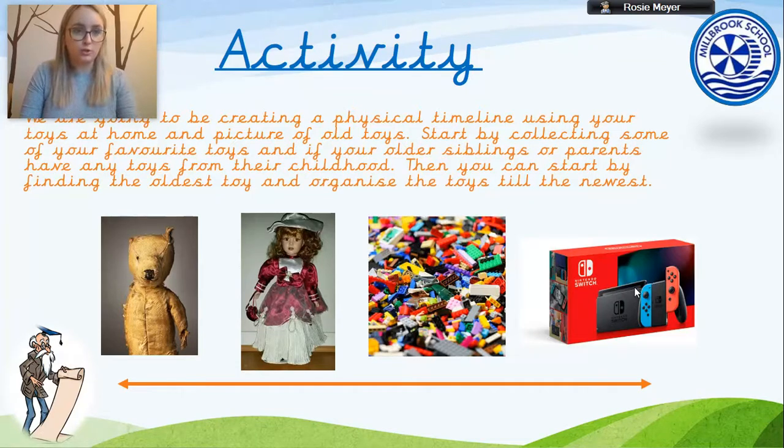You might also look at a toy. Now, a new toy can start to look old when you've played with it, because it gets a bit bashed around and it might get a bit broken, but that doesn't always mean that it's old. It means that it's been well used. We're thinking about how old it is in terms of when we started playing with it. So some of your newer toys might look old because you really love to play with them, especially teddy bears. When we cuddle them lots and lots, they start to look a bit old. Very old teddy bears often lose their fur, and sometimes, like in the picture, he's lost an ear and an arm. Very loved teddy bears.